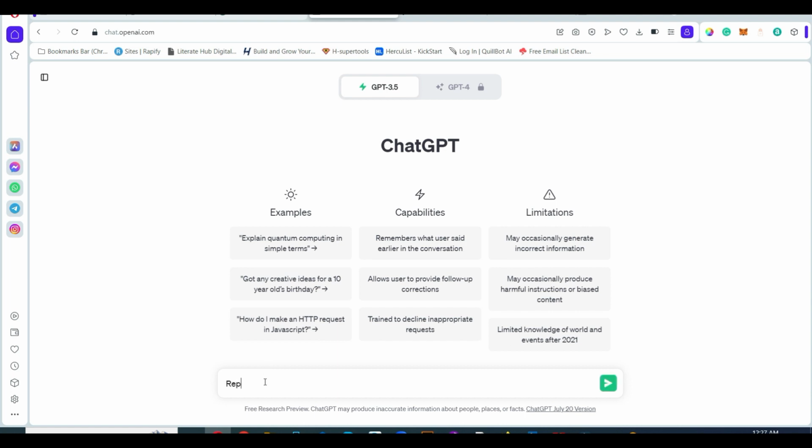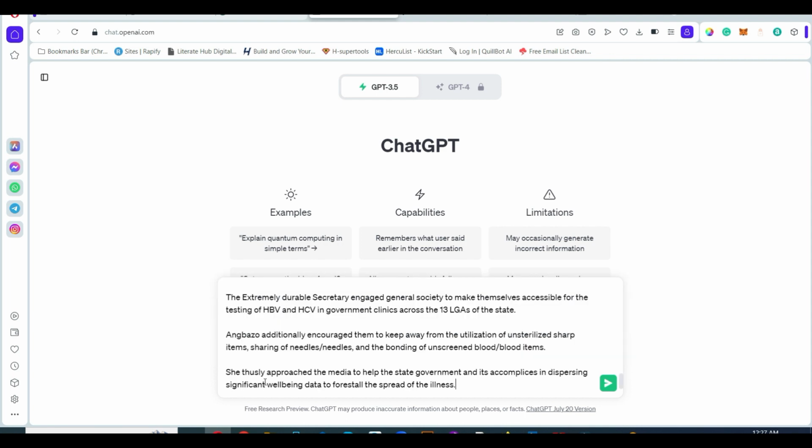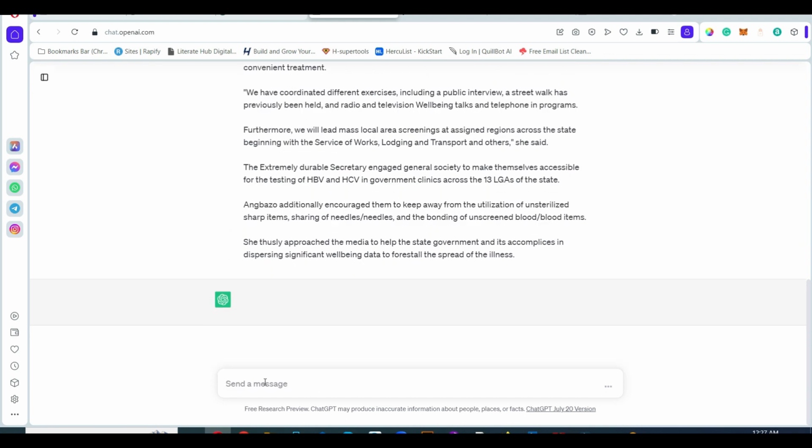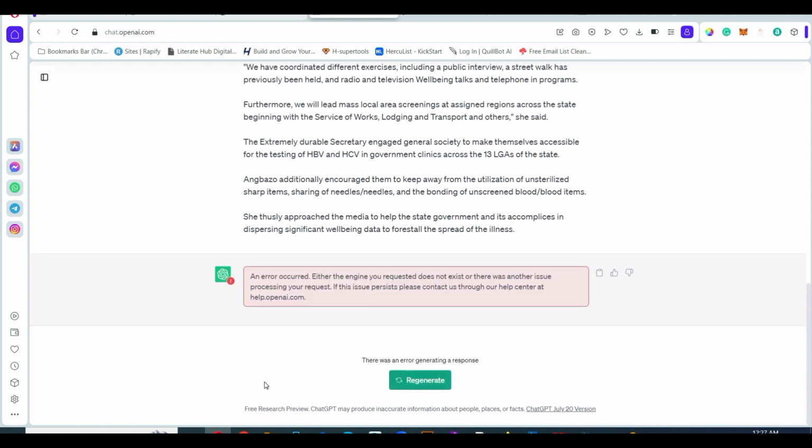It won't change the original meaning, but we are going to tell ChatGPT to rephrase the content below. Then put the colon, enter, and paste. Then hit enter. Now ChatGPT will rephrase it for us.